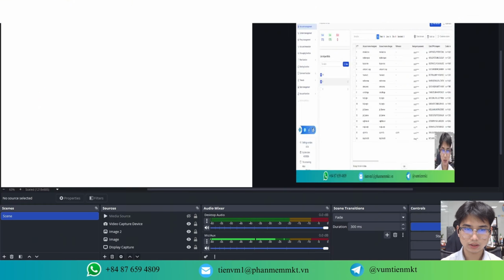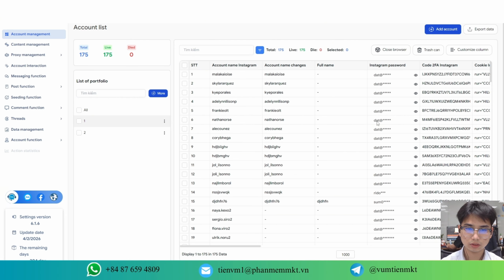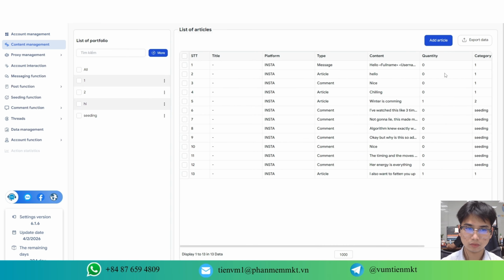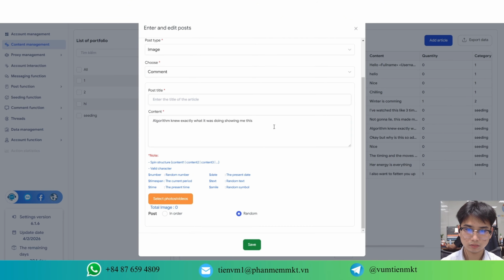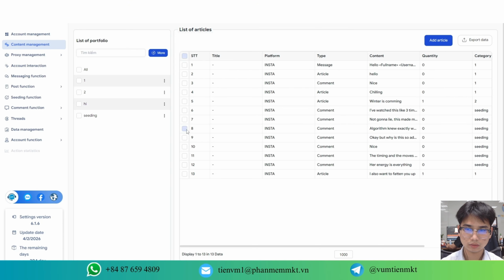Before starting, you only need to prepare your content once. You can write multiple versions and use spin text, so every comment looks natural and unique. No repetitive comments, no copy-paste spam. Your engagement stays organic and safe.